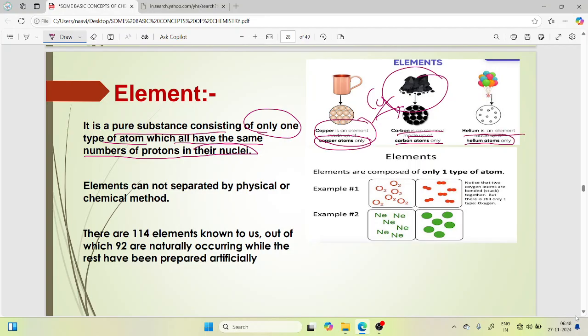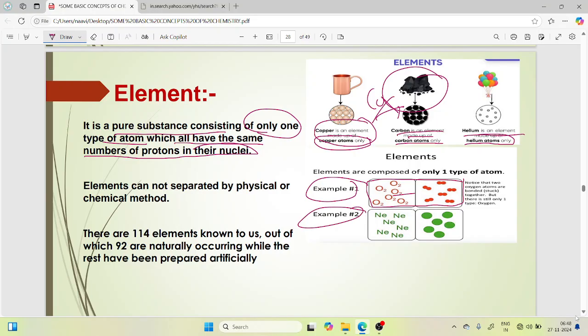Another example, example number 1. Here the oxygen atoms are only present in a particular substance, and the oxygen atoms are bonded together, but there is still only one type of atom.